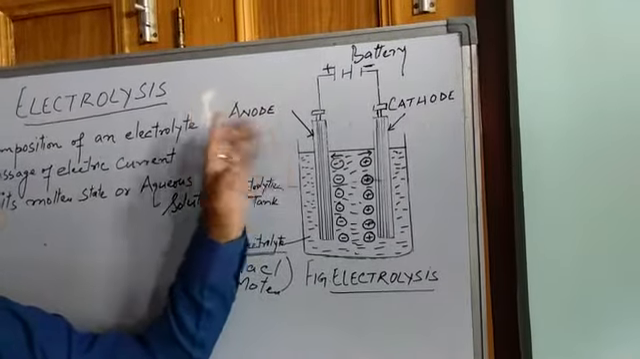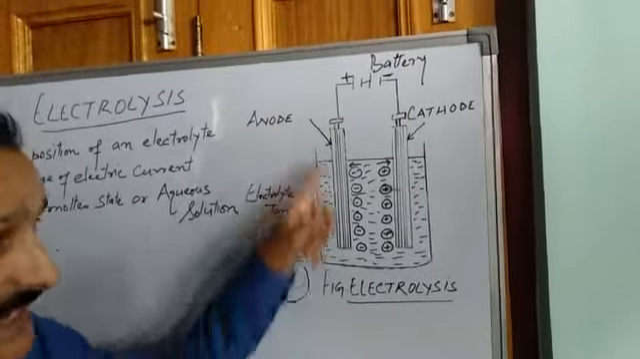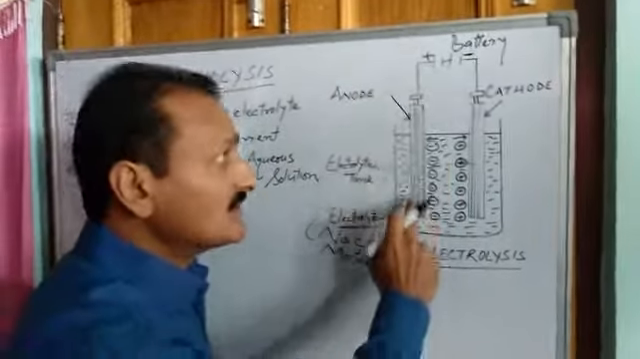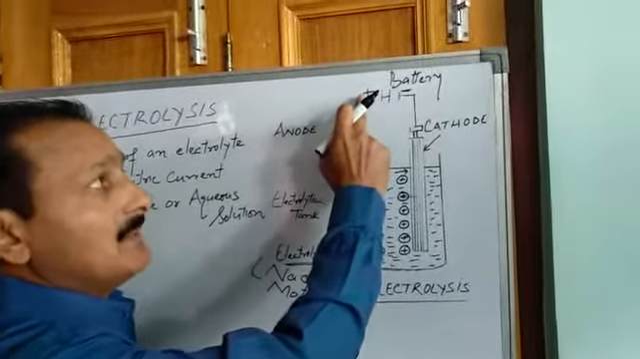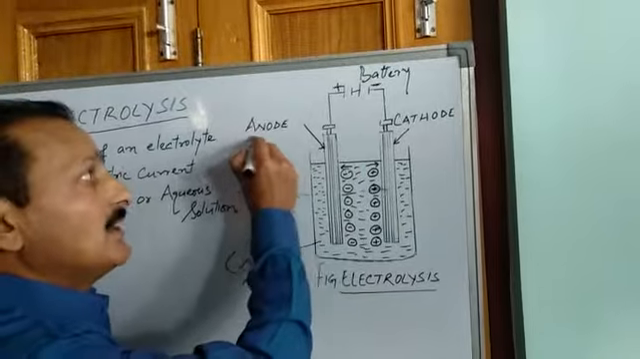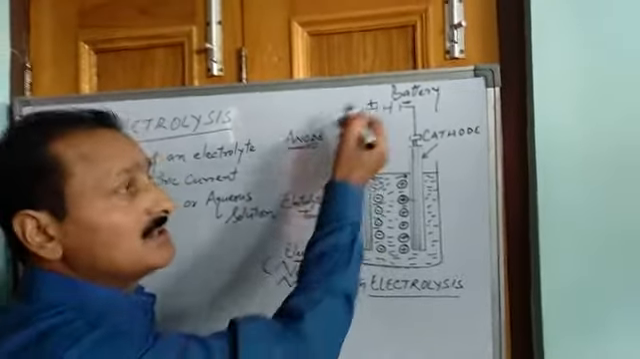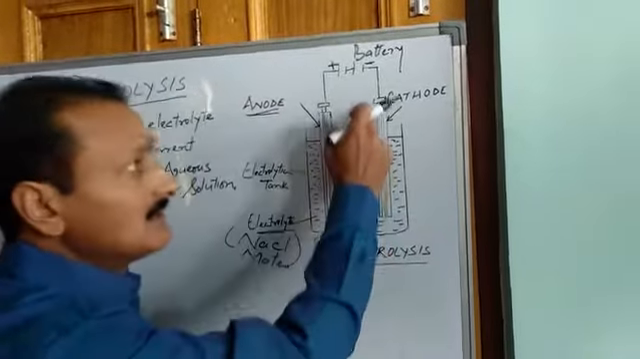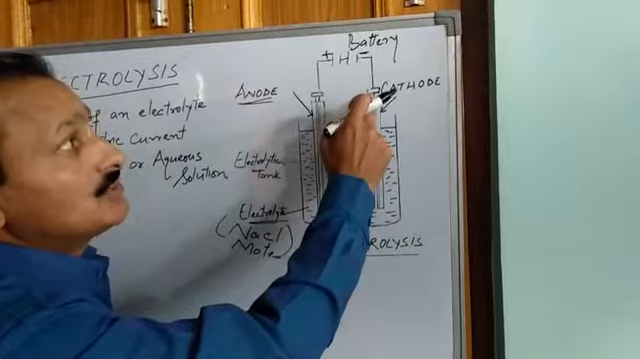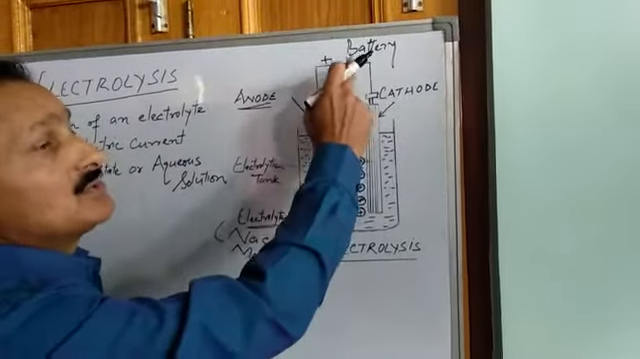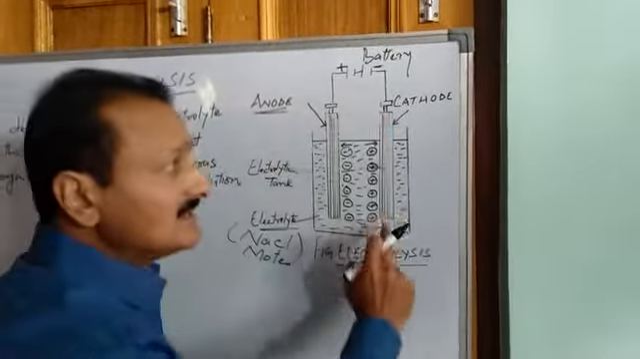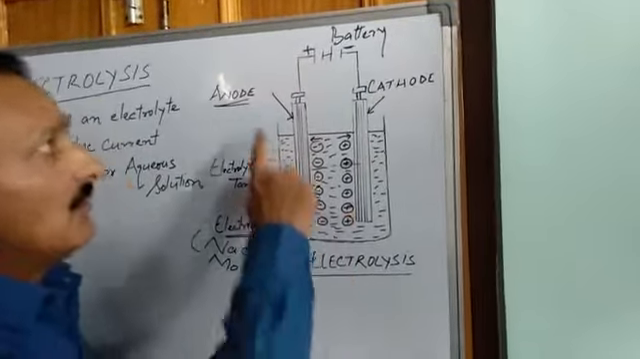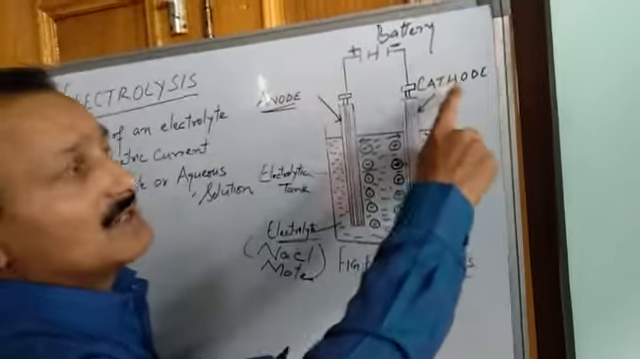So please note, what is anode? An anode is an electrode. This is an electrode. This is also an electrode. Both are electrodes. But this electrode is connected to the positive terminal of the battery, and that is why it is known as anode. So anode is an electrode connected to the positive terminal of the battery. Then we have another electrode, but this is not connected to the positive terminal. This is connected to the negative terminal of the battery, and this electrode is known as cathode.